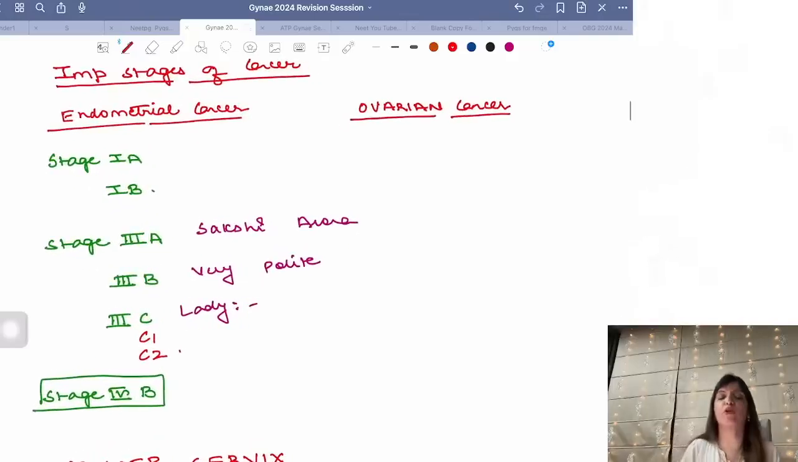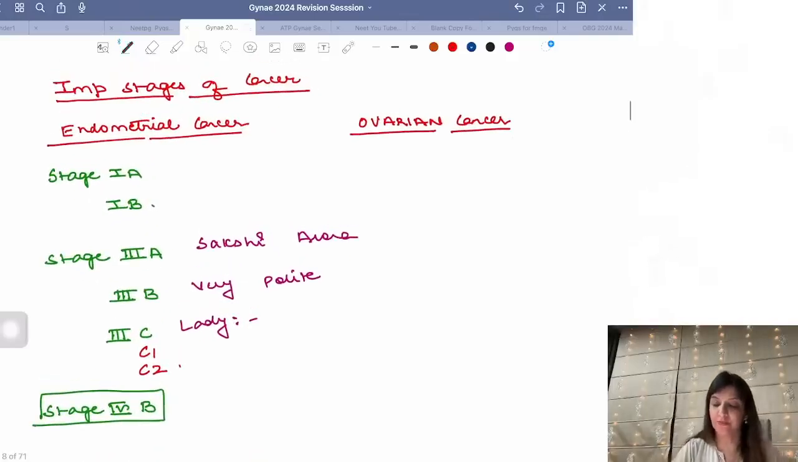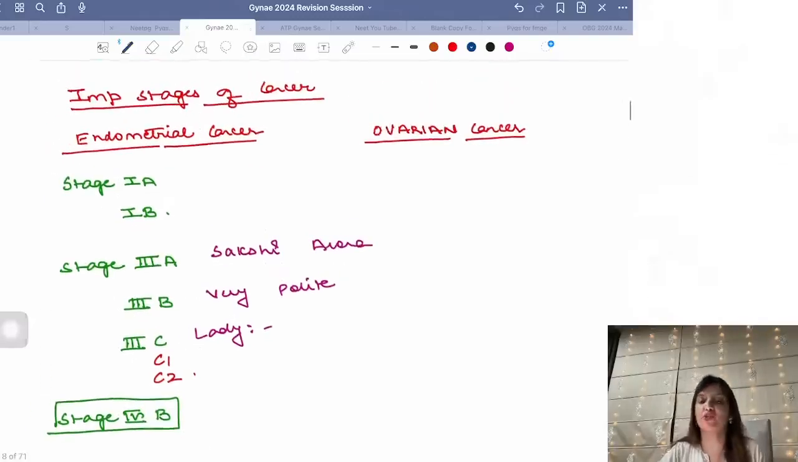Now coming to important stages of cancers. Yes, Jung Jagira, CA125 levels you don't see in young reproductive age females, because in young reproductive age females they are generally also raised in conditions like endometriosis. Right? Okay. Now coming to important stages of cancer.